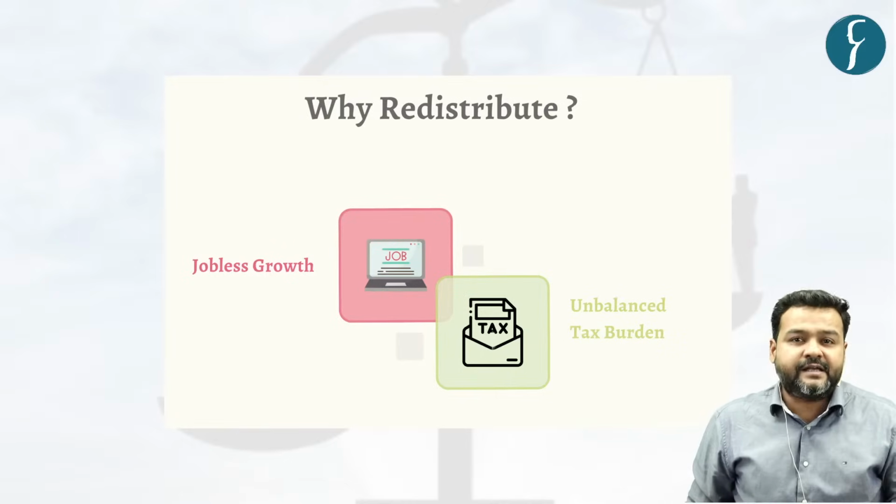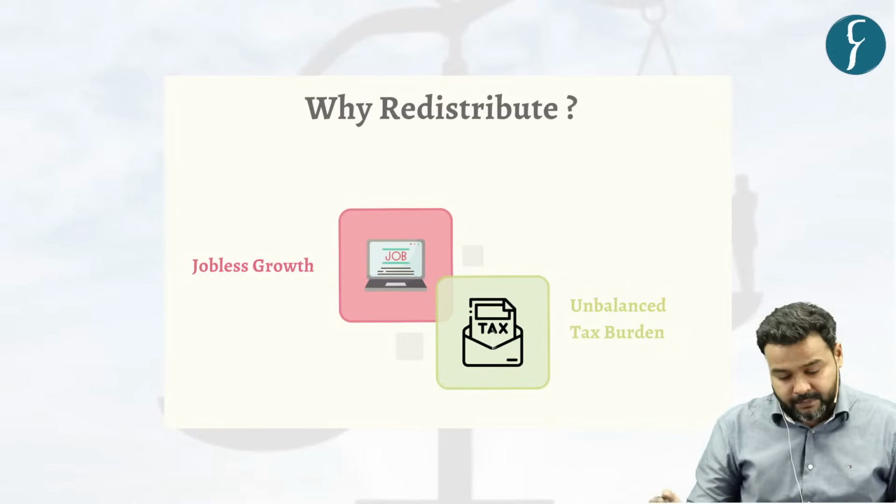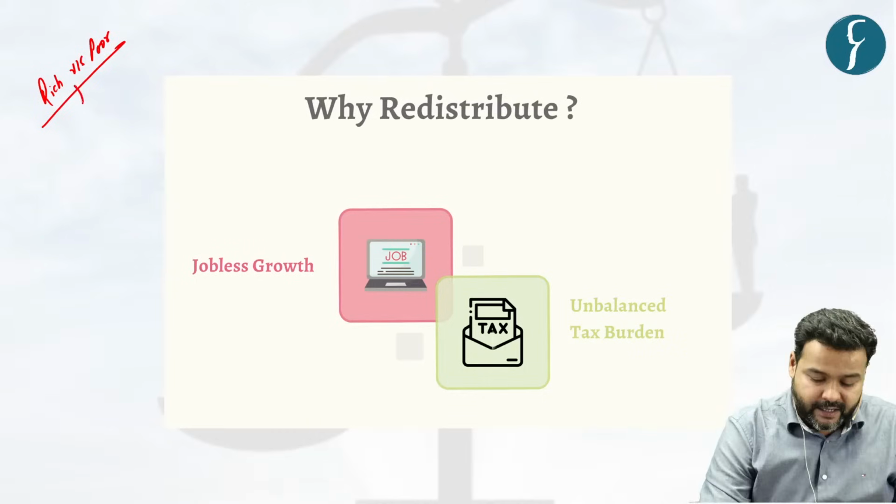There are many findings that there remains a wide divide between rich and poor in India. Rather than saying divide, we can call it a disparity.